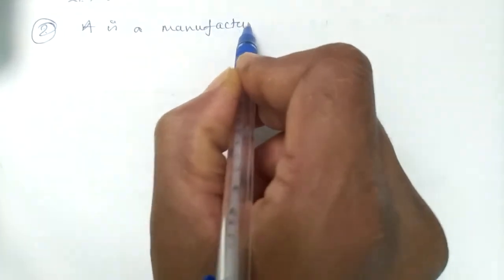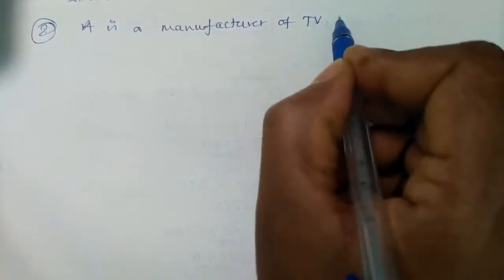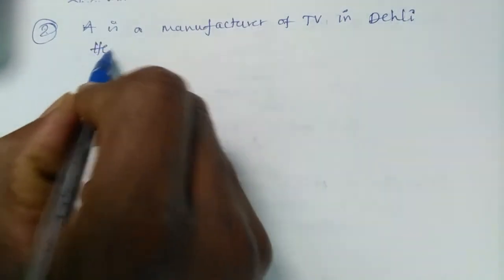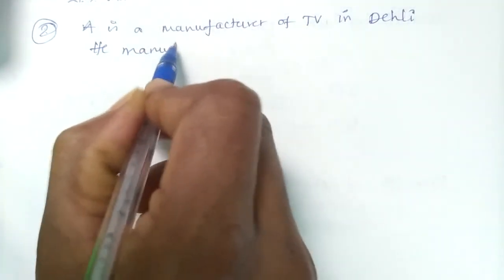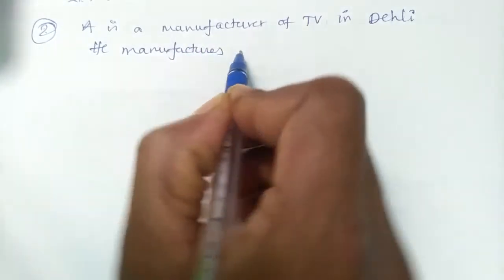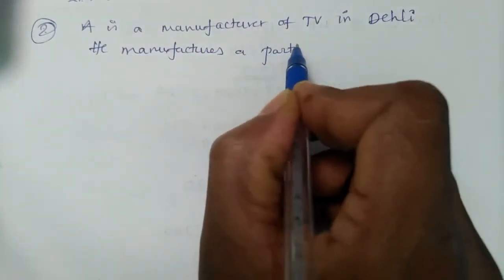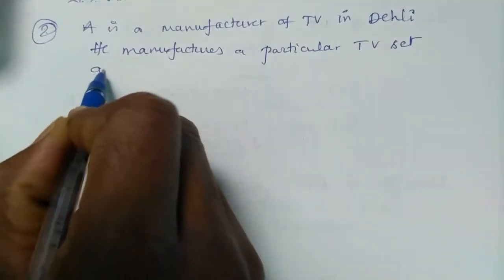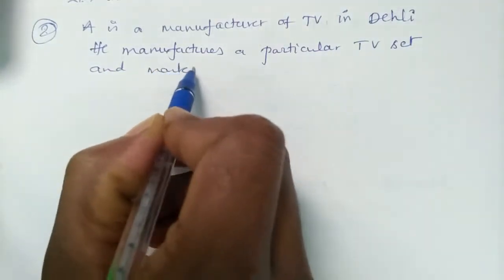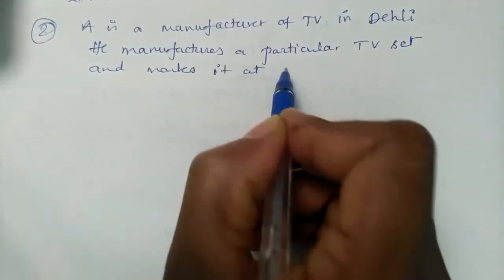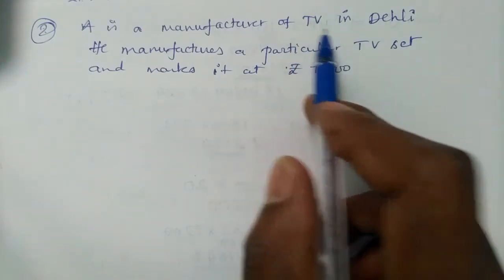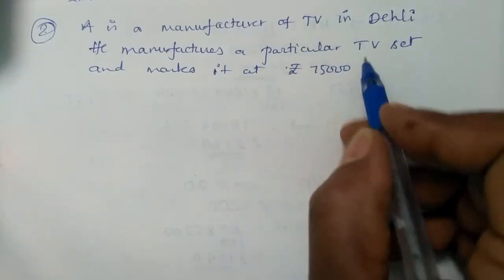A is a manufacturer of TV in Delhi. He manufactures a particular TV set and marks it at rupees 75,000. Look at, for 75,000 that TV is manufactured and marked.